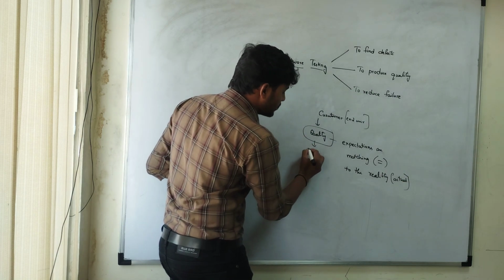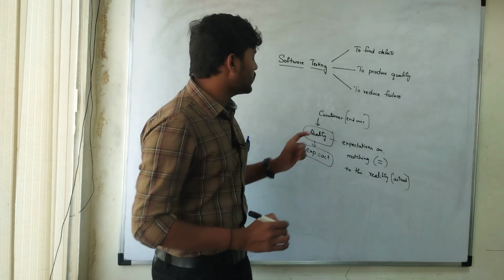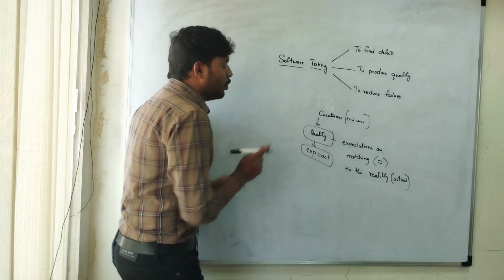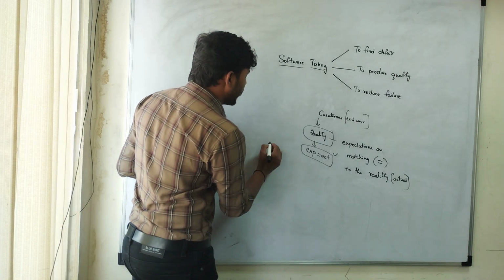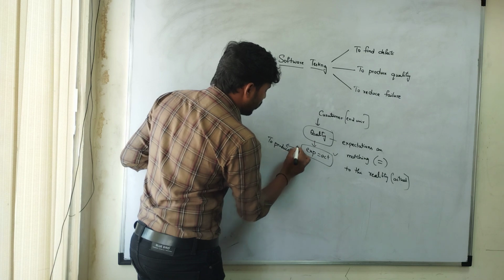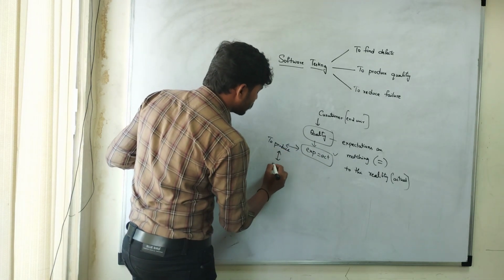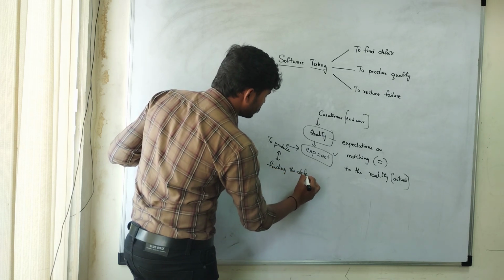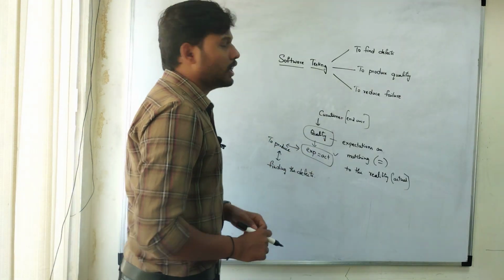Simply say, when the expectation matches the actual, then only will the customer purchase that particular product or software application. So to produce this expectation matching the actual, we need to find defects. To produce this formula, we are finding the defects. Okay, so for this quality purpose we are doing testing.